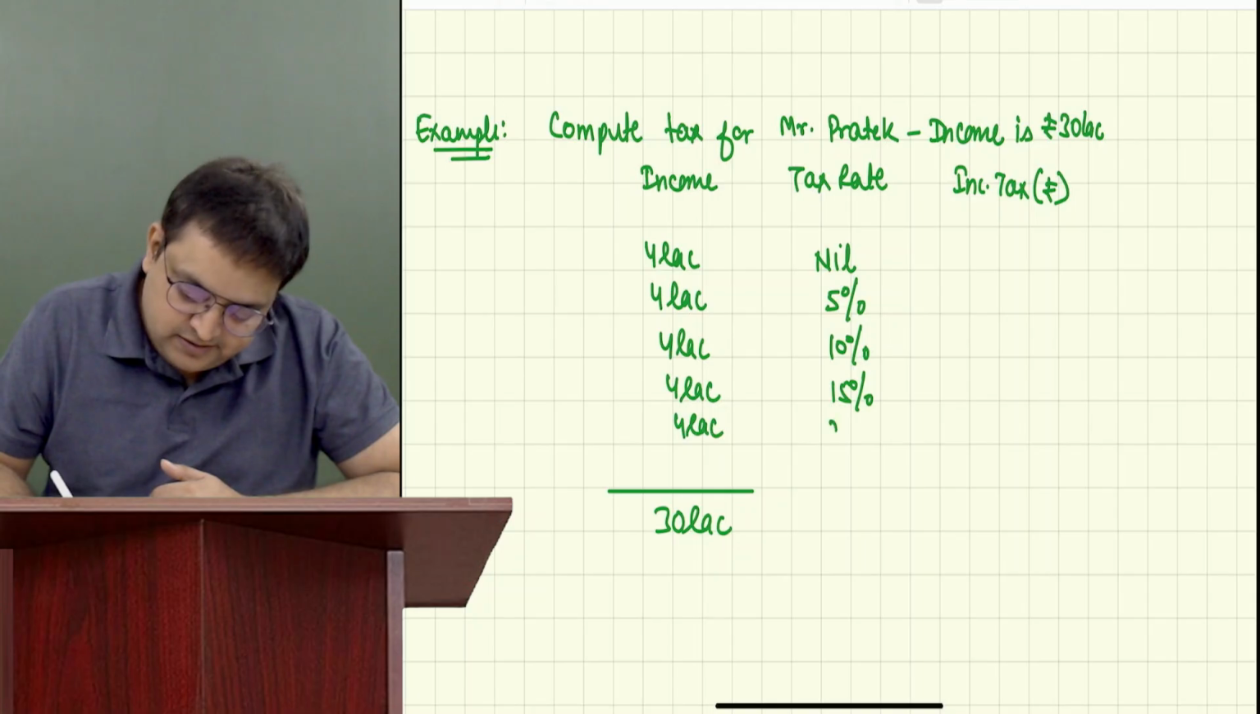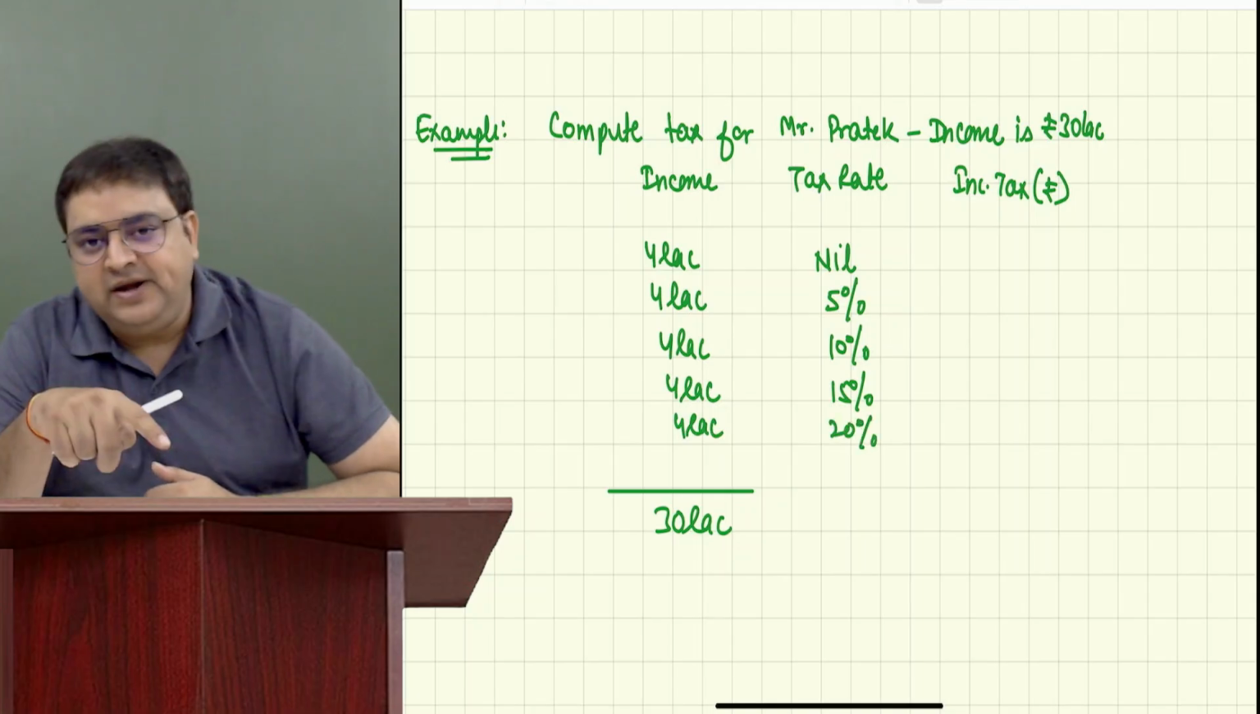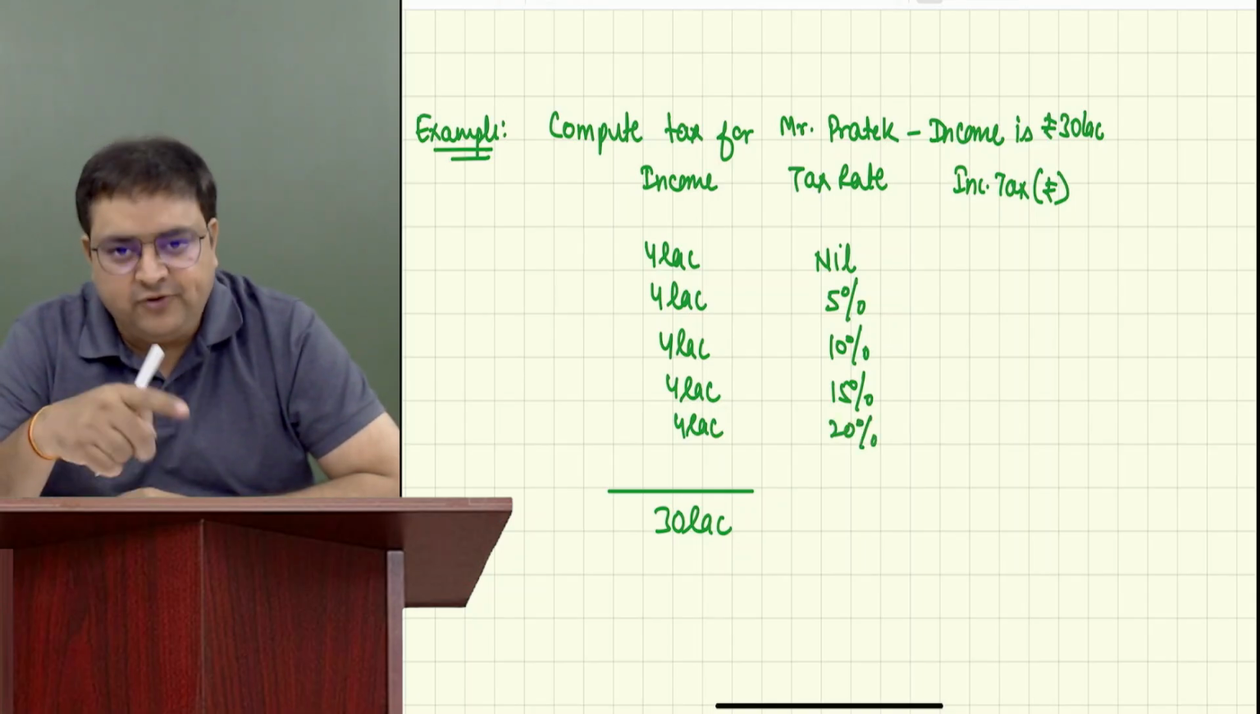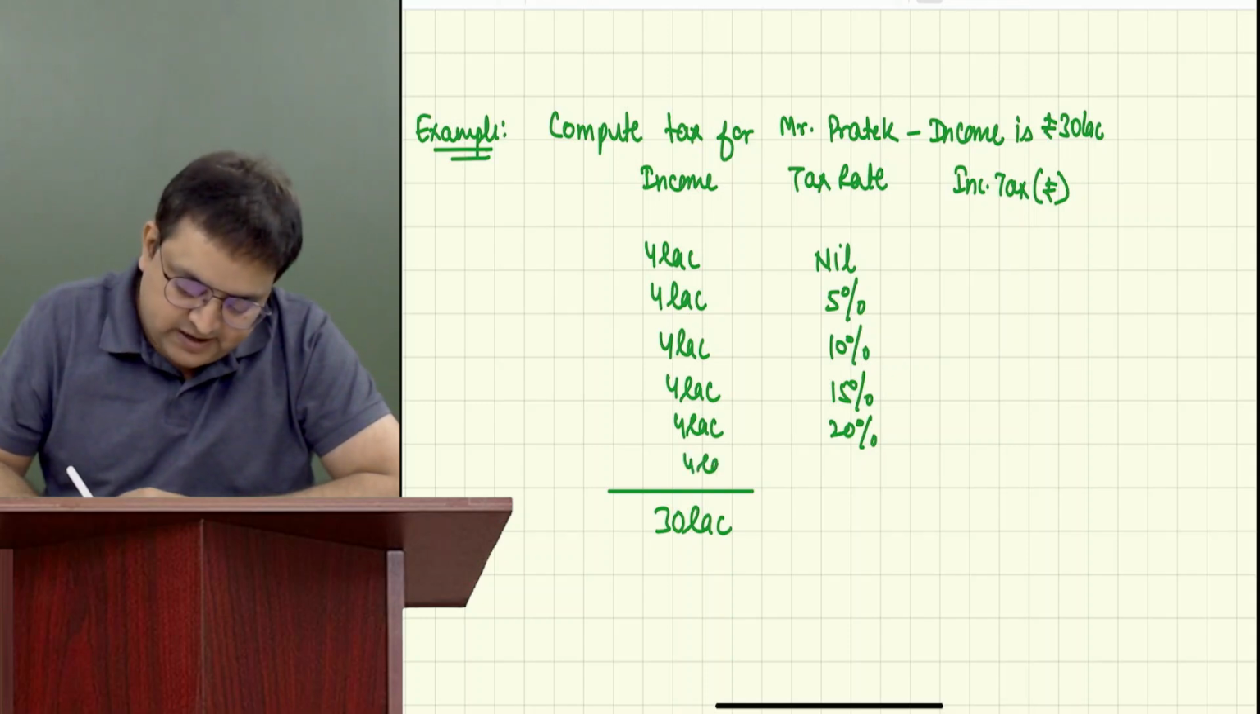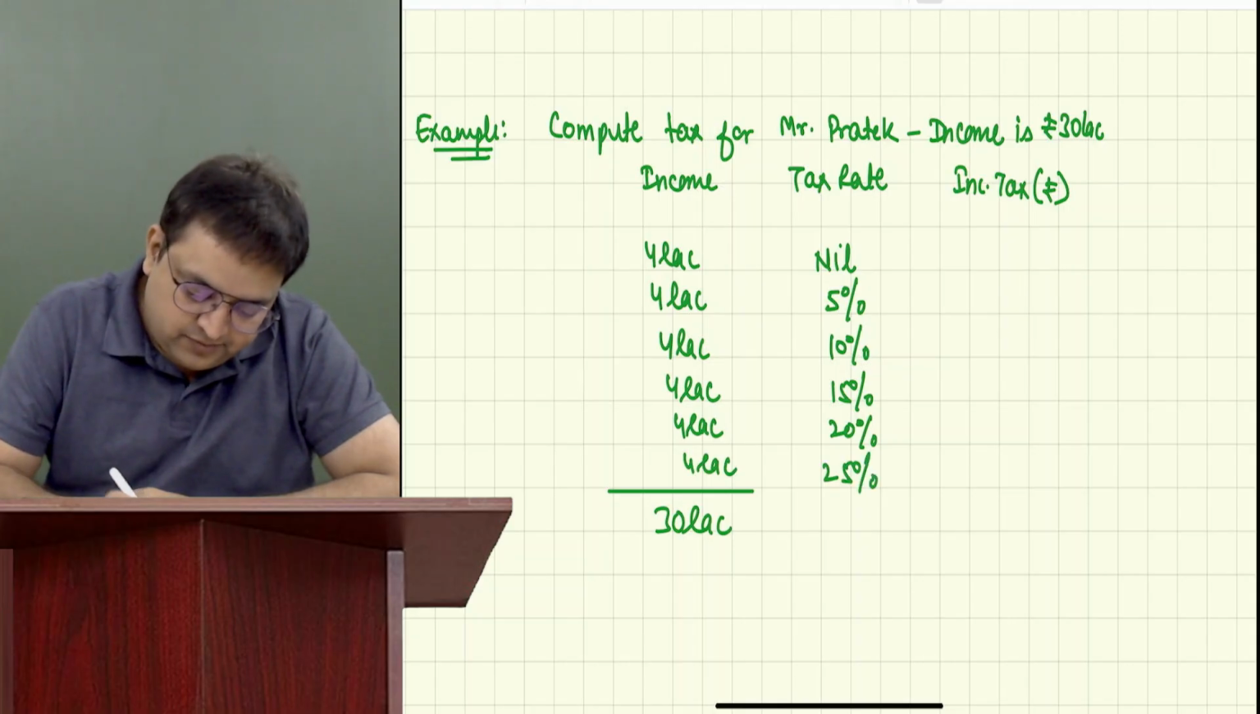4 lakh, 20%. Next is 20 till 24. Is he crossing 24? Yes. So 24 minus 20. 4 lakh, 25%.